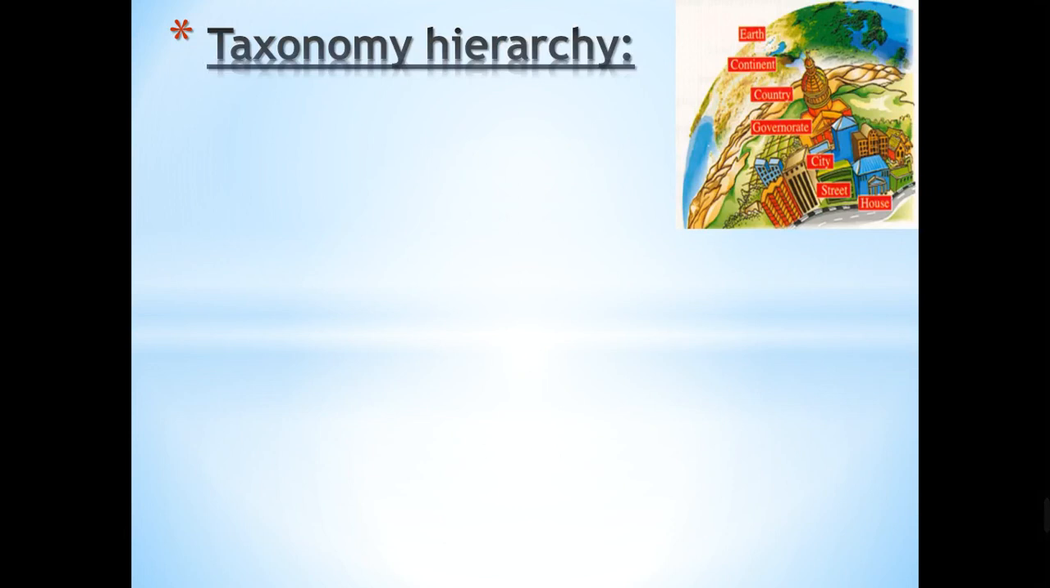What about the taxonomy hierarchy? Let's take this example for our idea to be more clear. The Earth is a big unit which consists of smaller units called continents, and the continent consists of countries, and countries consist of governorates, and governorates consist of cities, and cities consist of streets, and the street contains houses. So we begin with the largest unit till reaching the smallest unit, which is the house. The same for our hierarchy.